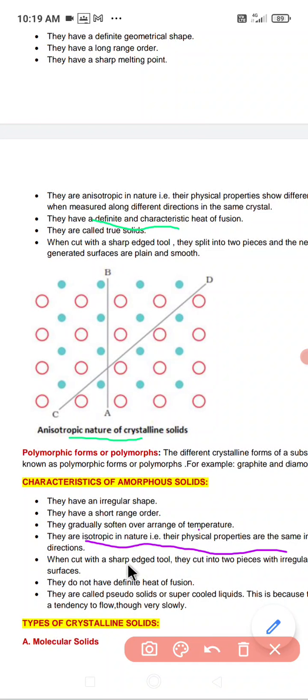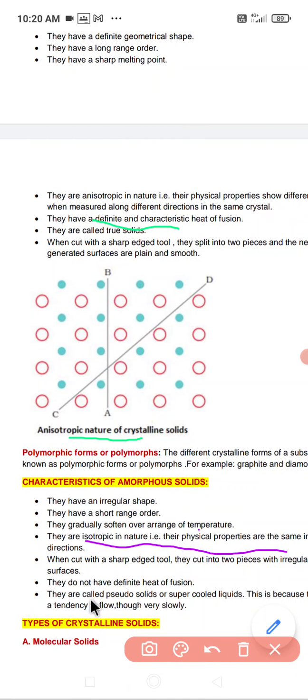Now when cut with a sharp edge tool, they cut into small pieces with irregular surfaces. But in the case of crystalline solids, when they are cut, they cut with regular faces. As I've told you, amorphous solids do not have a definite heat of fusion.